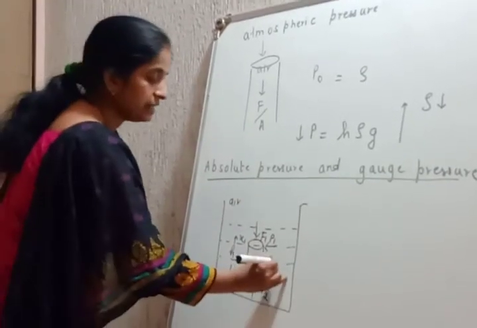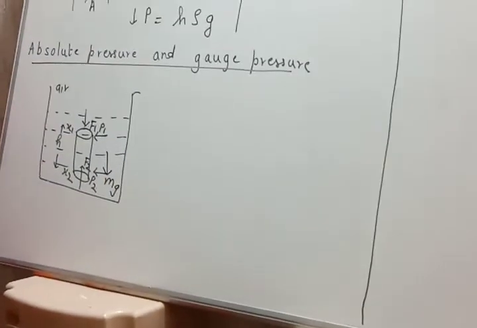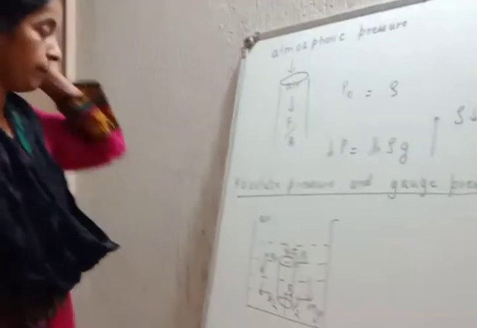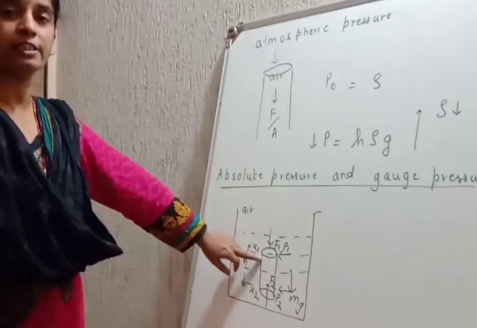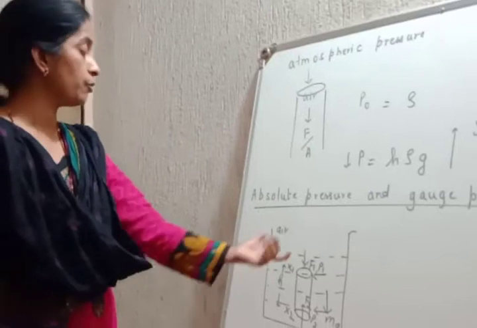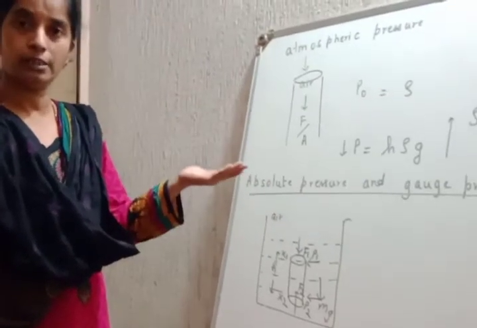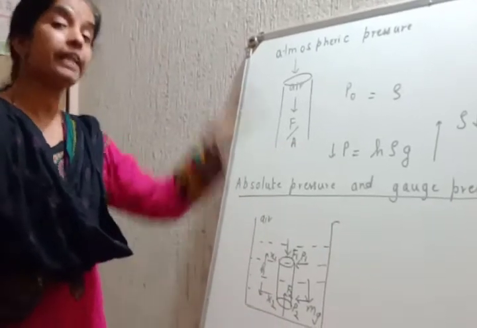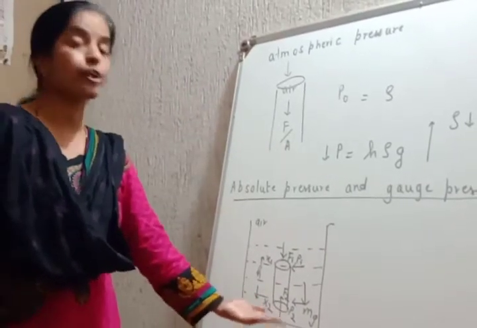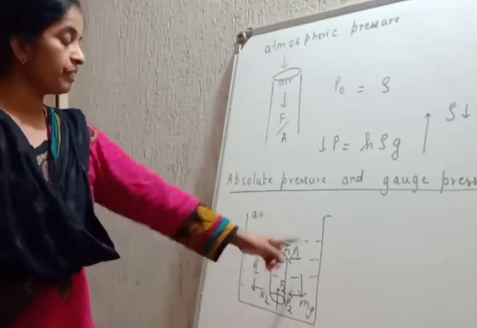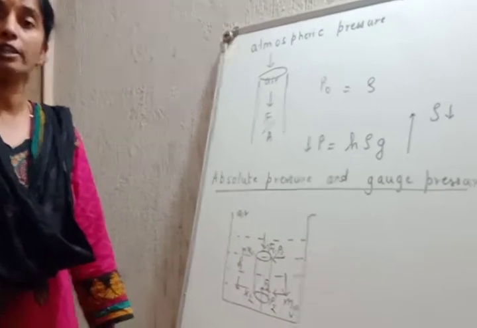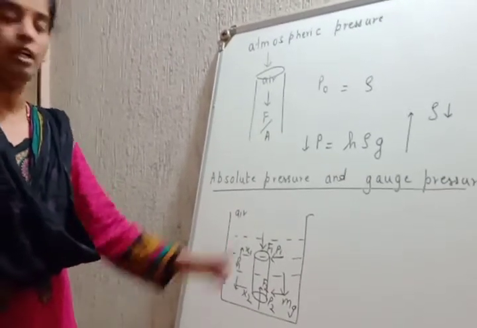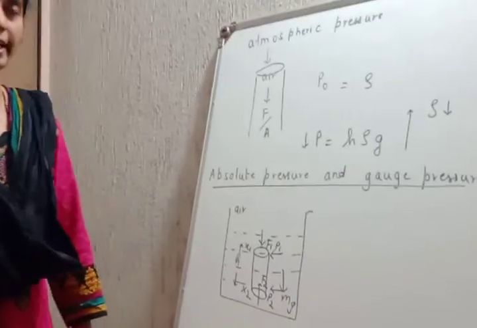And mg is another force, the weight of the water inside the cylinder, which acts in the vertically downward direction.